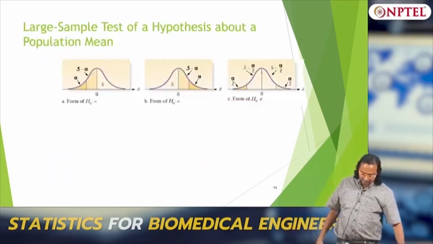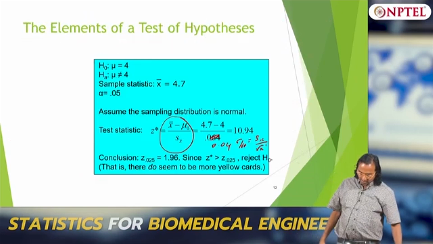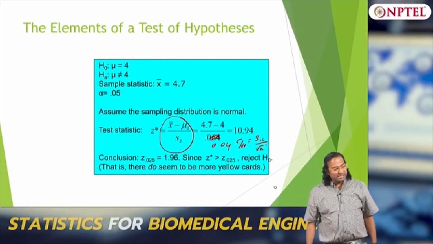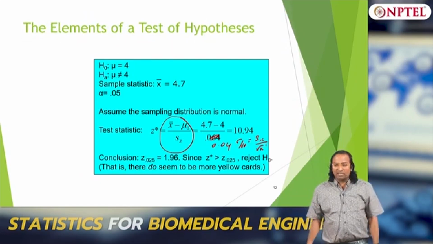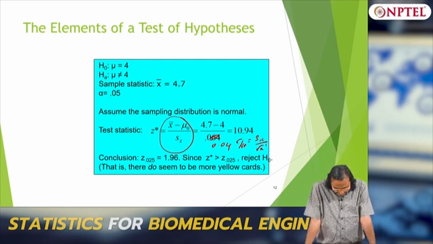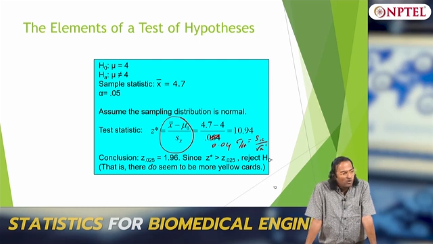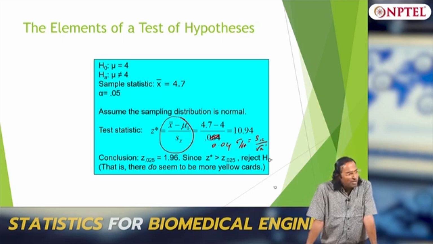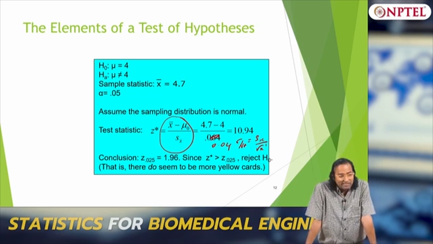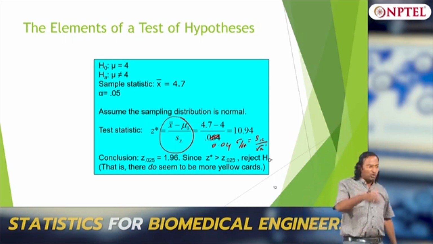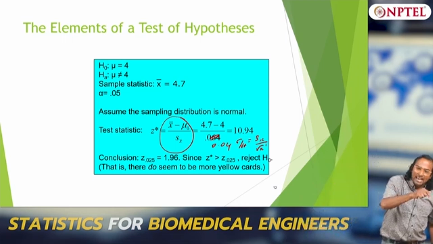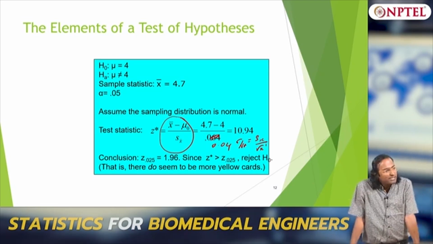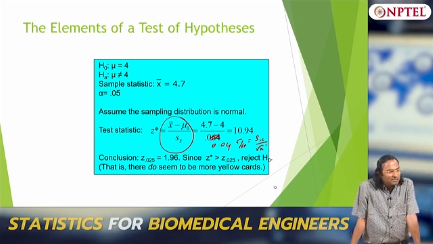Take this example, the previous case. How much percentage are you sure in this case? The answer is around 10.94. The rejection region is beyond 1.96, but you are telling me that it is 10.94. So what percentage can I be sure? I am sure 95%, but what is the exact confidence with which I can reject the null hypothesis in this case? 10.96. Can anybody go to the table and look?